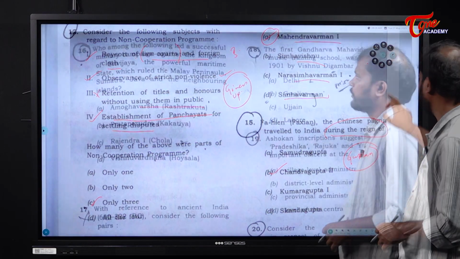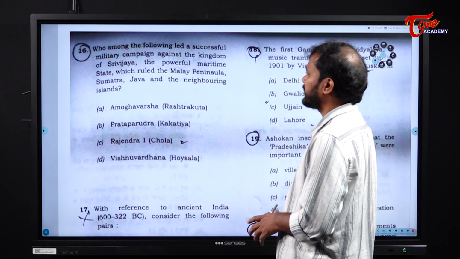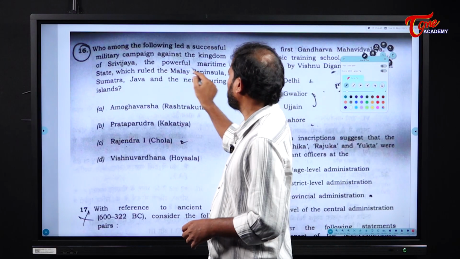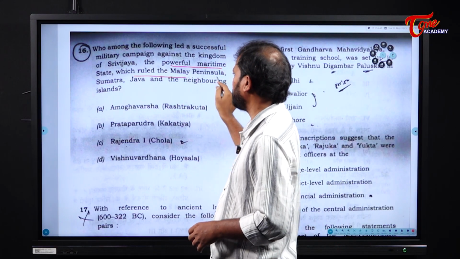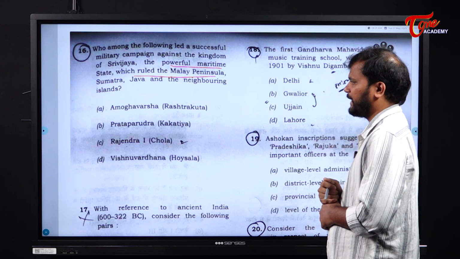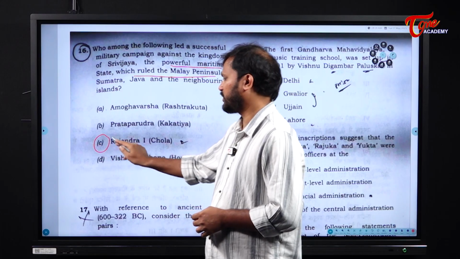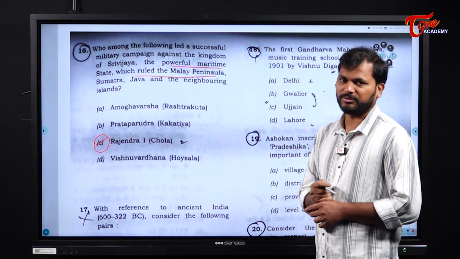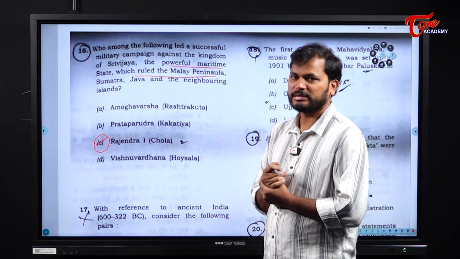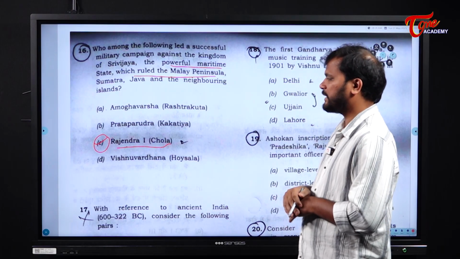Next. Who among the following led a successful military campaign against the kingdom of Srivijaya? The kingdom of Srivijaya was the powerful maritime state which ruled the Malaya Peninsula, Sumatra, Java and the neighboring highlands. It is Rajendra Chola. There is a reference to Rajendra Chola in the Ponniyin Selvan movie. So this particular Rajendra Chola is the answer.